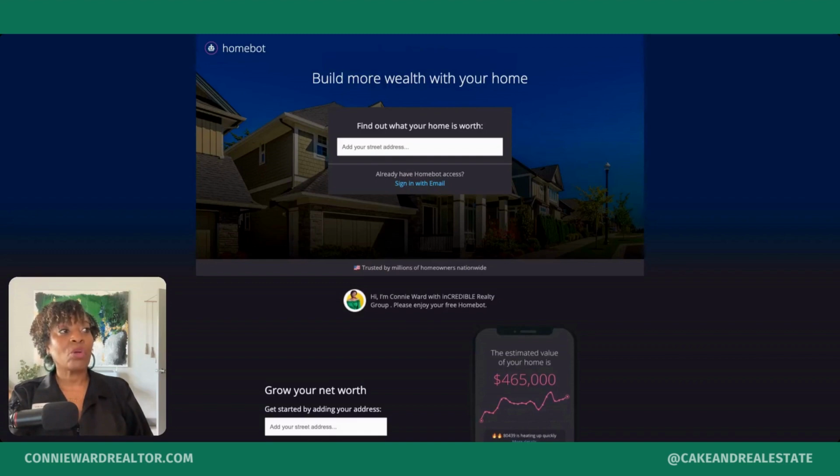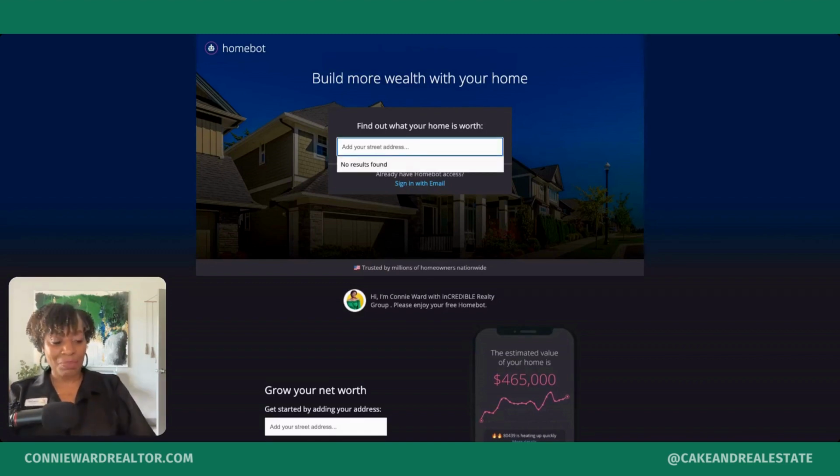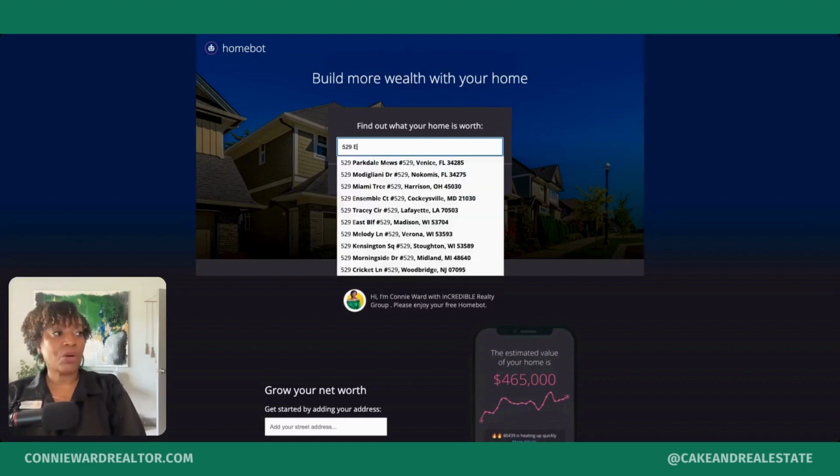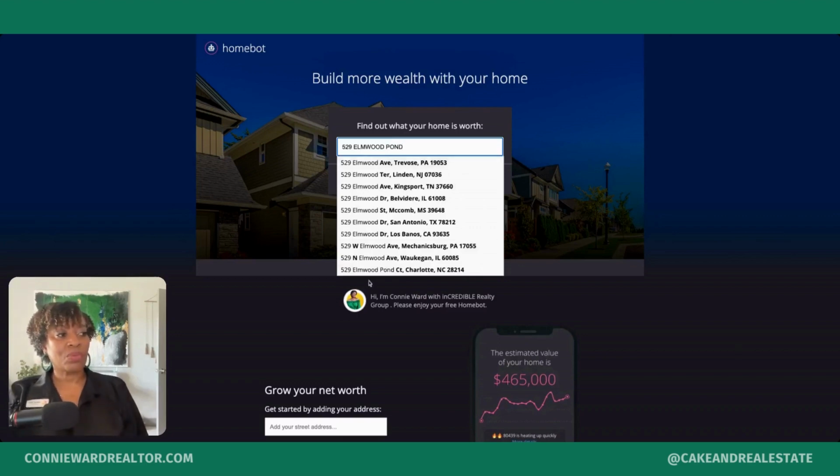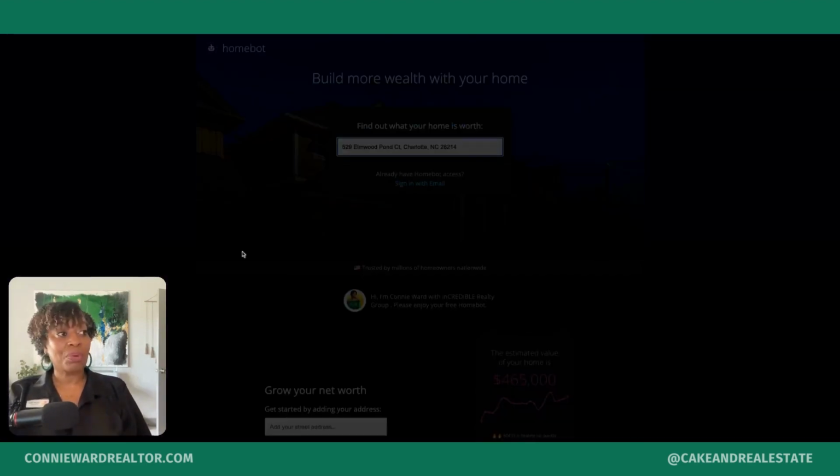So we're here, build more wealth with your home, find out what your home is worth. So now they can type in their address. So once they start typing in their address, it should populate unless it's a relatively new street. And so I'm going to select this 529 Elmwood Pond. This is a listing that I sold earlier in the year, or property that I listed earlier in the year, I should say.